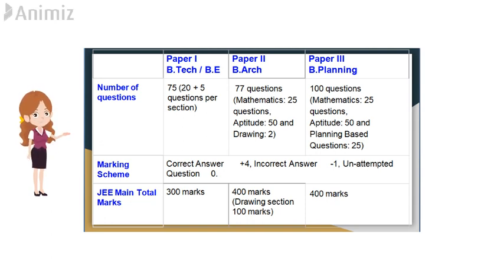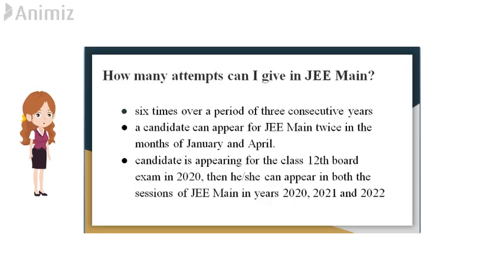In Paper 3, 100 questions are asked: mathematics 25, aptitude 50 and planning based questions 25. Total 400 marks. For each correct answer, 4 marks will be awarded. For an incorrect answer, -1 will be awarded. If you have not attempted, there is no mark.